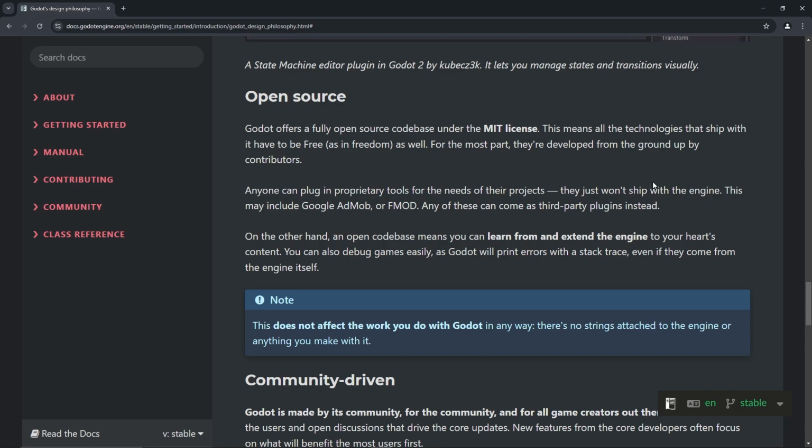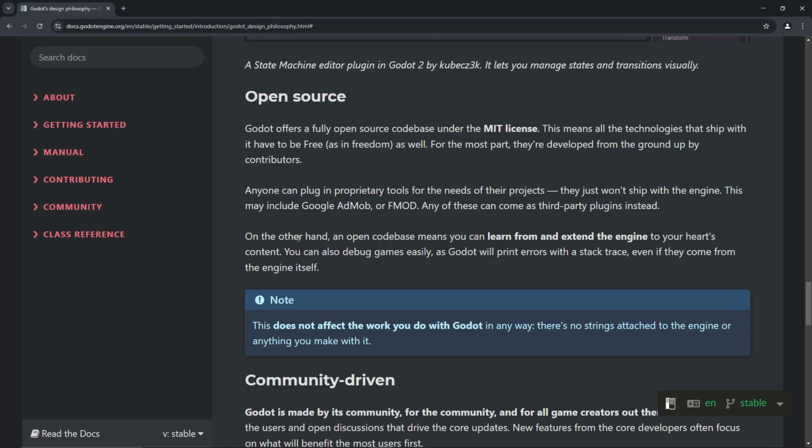Yeah, it's just like FL Studio. You know, it comes with what it comes with. This may include Google AdMob or FMOD. Any of these can come as third-party plugins instead. Yeah. Well, okay. Look, if you don't know, a lot of the pros use a lot of plugins, and so that's just one of the facts of life.